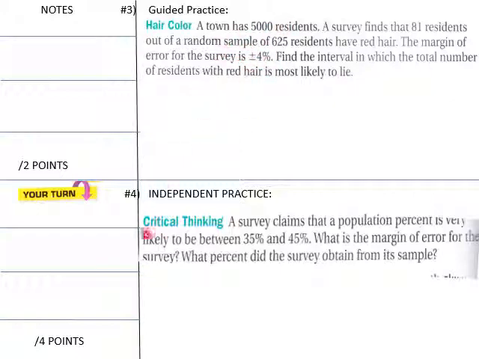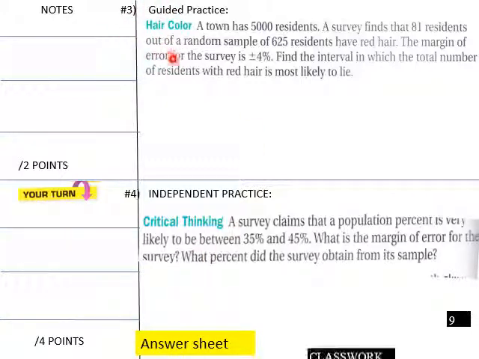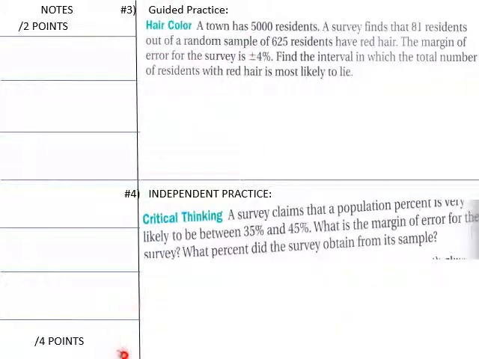Hair color. A town has 5,000 residents. A survey finds that 81 residents out of its random sample of 625 have red hair. The margin of error for the survey is plus or minus 4. Find the interval in which the total number of residents with red hair is most likely to lie. And then down here, this is for your students: what is the margin of error for the survey here? And so on. So let's respond to our guided practice here.